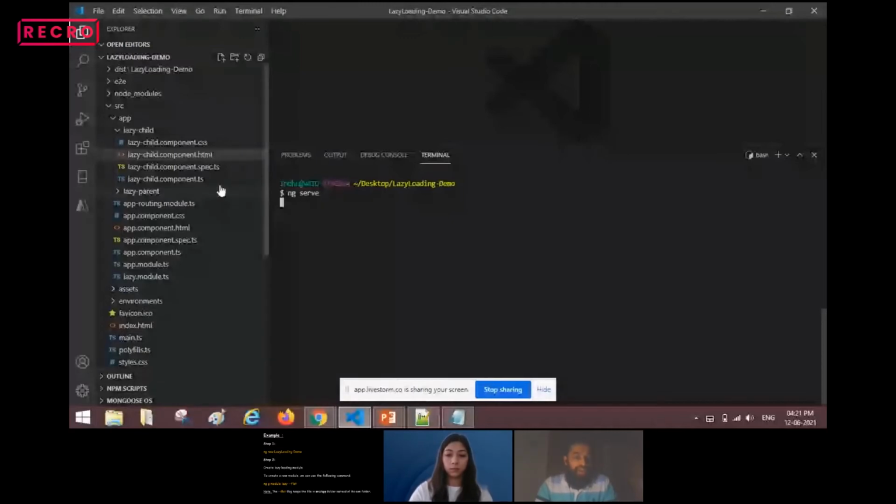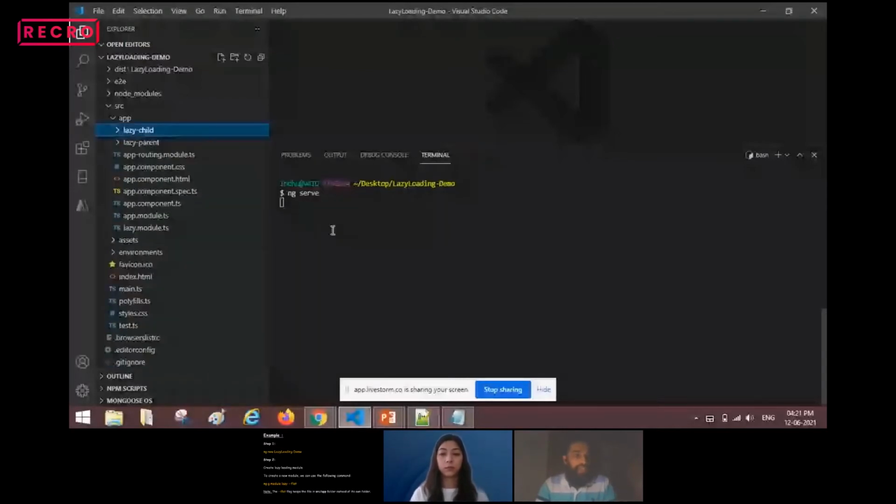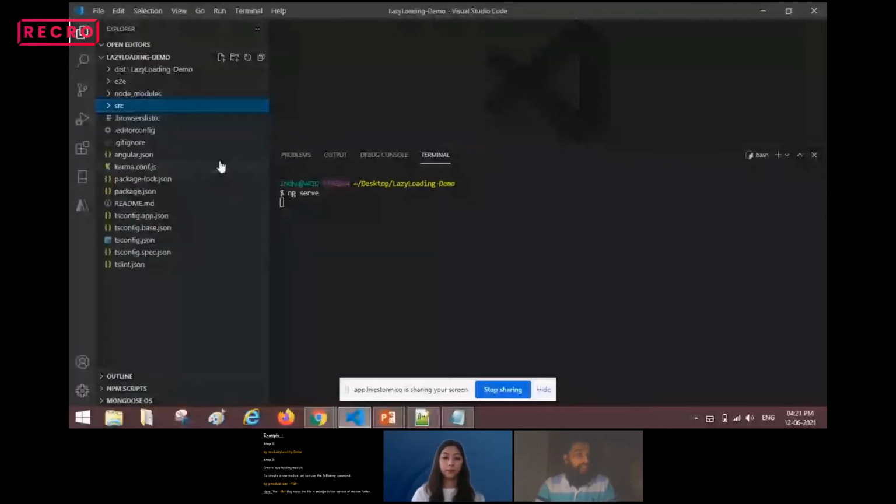Before it executes, I would like to explain the folder structure here. It will take some time, so in the meantime I will explain the project structure, how a basic Angular project structure looks. Here we can see the dist folder.